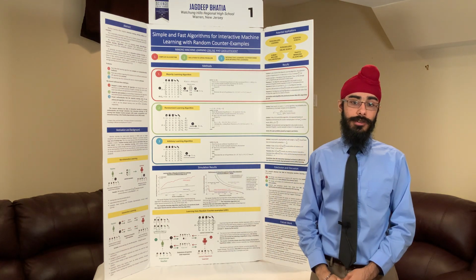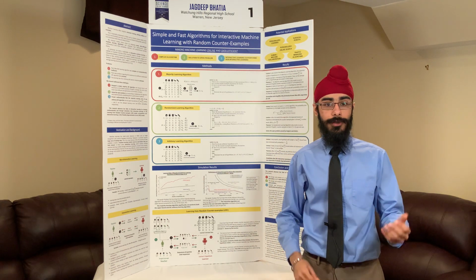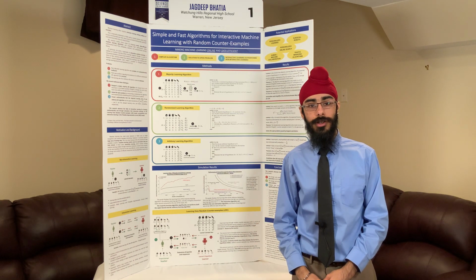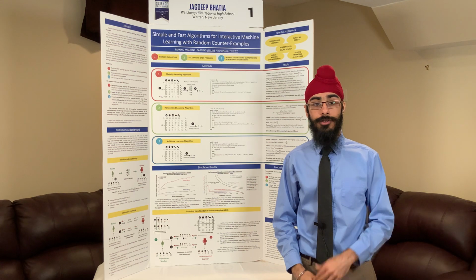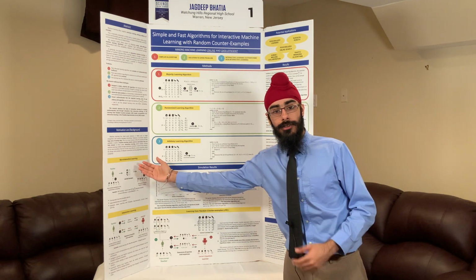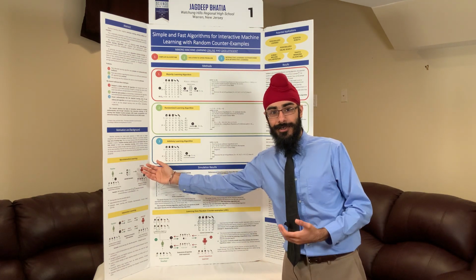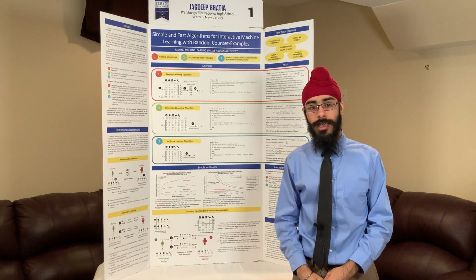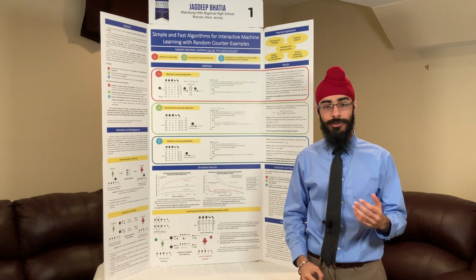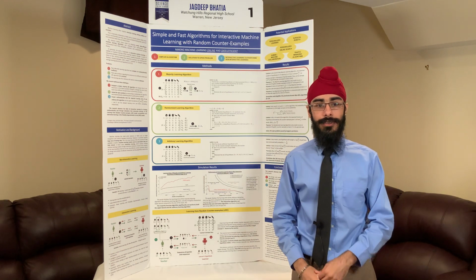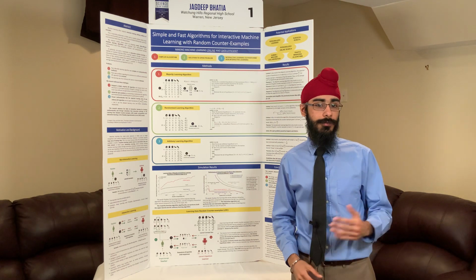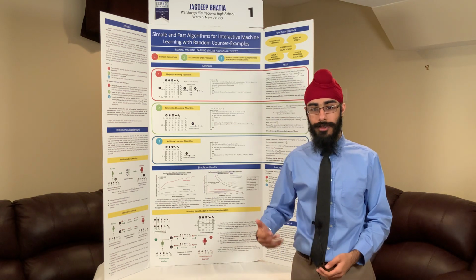Let's say we're trying to train a machine to classify foods as healthy or unhealthy. How would we go about doing that today? Well, we give the machine a whole bunch of labeled training data up front. So for example, apples are healthy, donuts are unhealthy, carrots are healthy, and so on. And then we'd let the machine generalize to other types of foods. However, there's a problem with this traditional non-interactive approach, and that's that often we don't have a lot of training data up front, or sometimes these machine learning algorithms need to be used while they're being trained.